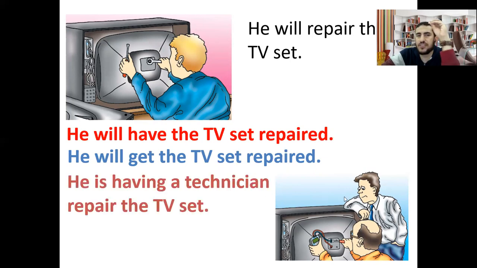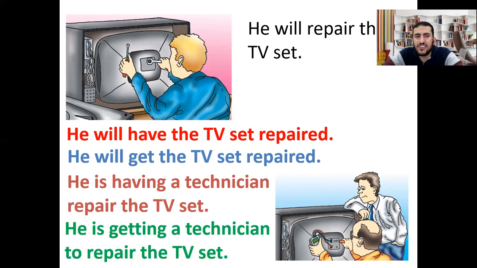He is having a technician, as you can see in the picture now. Now he is having. Why is having? Because this is present continuous, a temporary action that's going on at the time of speech. He is having a technician repair the TV set, or he is getting a technician to repair the TV set. Look here, my dear learners. When we use have, we say he is having a technician repair the TV set directly. But when we use get, we say he is getting a technician to repair. We use to plus infinitive, to repair the TV set. So this is another example.